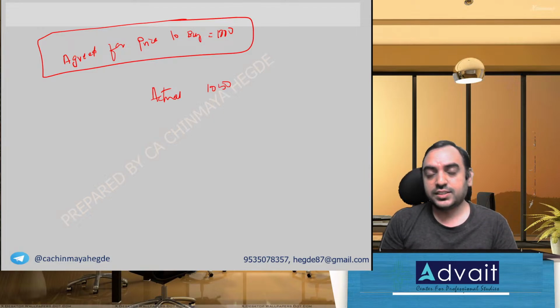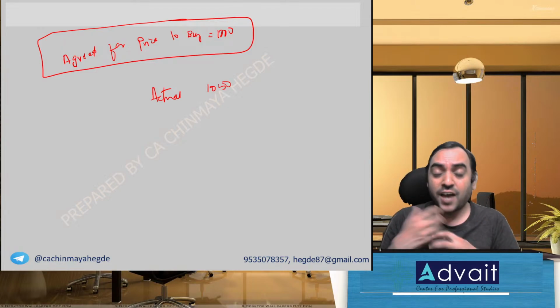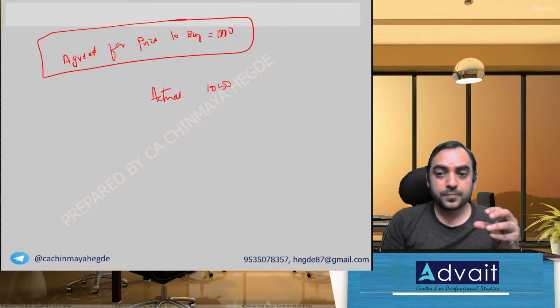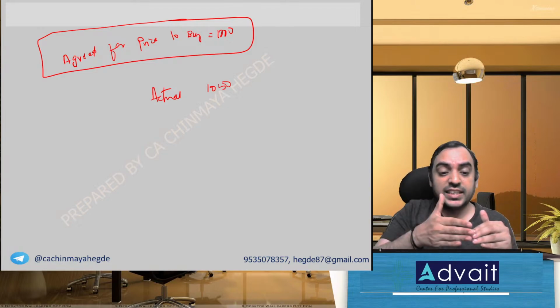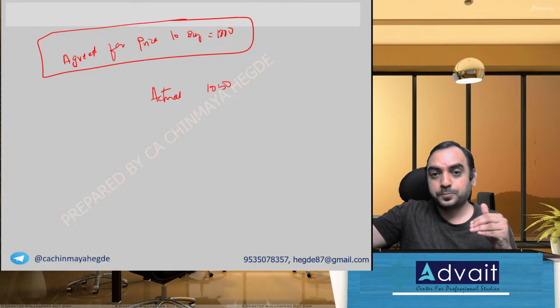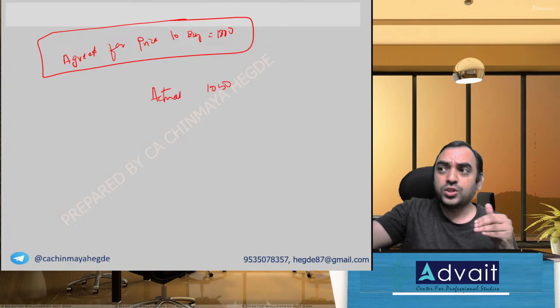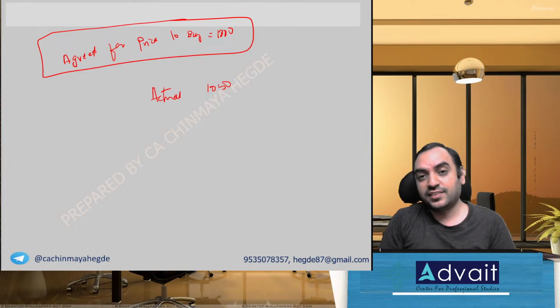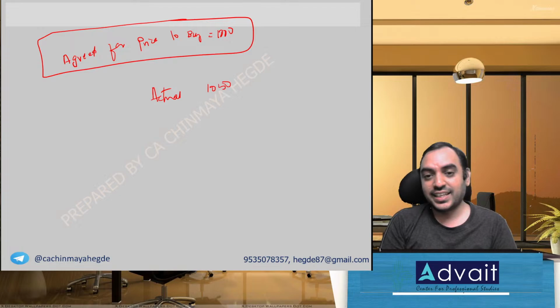What is CAGR? CAGR full form is compounded annual growth rate. That's the term used mostly in practical life, not in theory books. CAGR basically means on an average every year how much return I got. Nothing but compound interest. So if today price is 100, and if 100 grows by 10%, it becomes 110. On 110, 10%, it becomes 121. So what is the growth on an average? 100 becoming 121, every year it has grown by 10%. That every year growth is called CAGR.